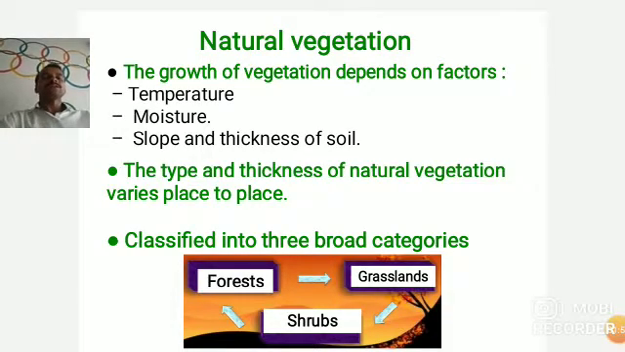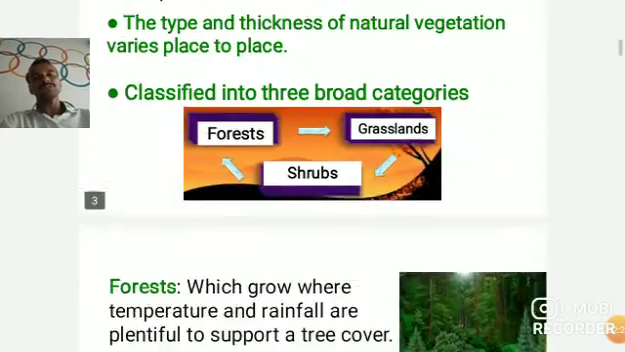Wherever we find a thick layer of soil and suitable temperature and moisture, the thickness of the natural vegetation is more. And wherever there is a thin layer of soil and the moisture and temperature are not proper, then the natural vegetation is scarce or scanty. Now, we say forest, grasslands, and shrubs or scrubs.